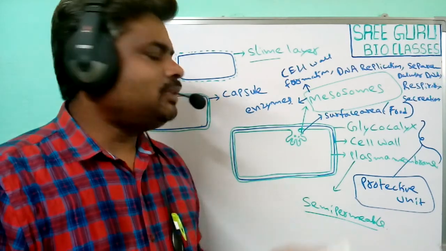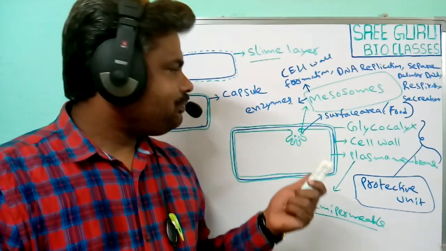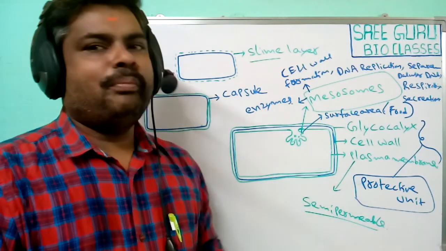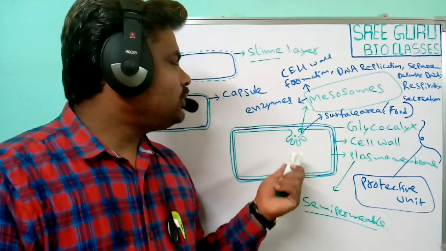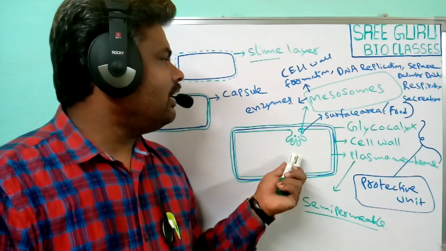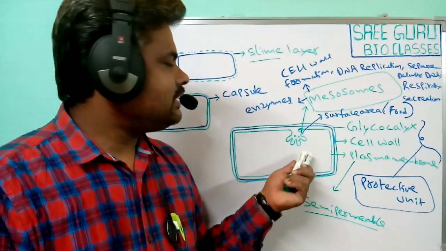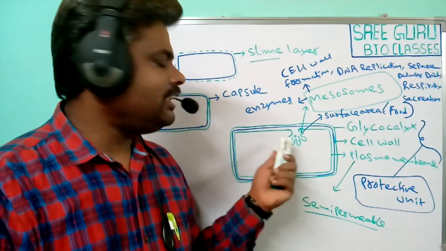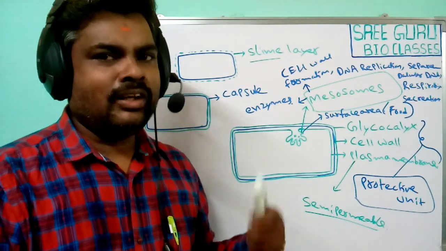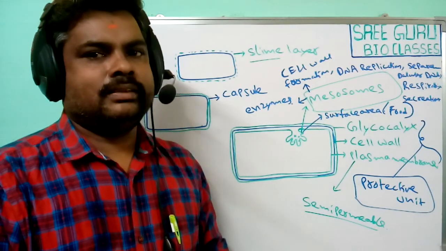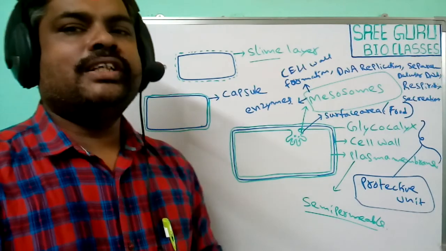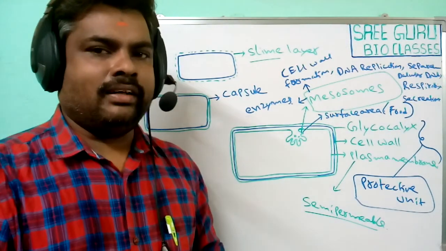Because the endoplasmic reticulum, Golgi apparatus and some other membrane bound organelles are not present, so it substitutes for the membrane bound organelles in bacteria. Mesosomes are the substitution for the membrane bound organelles present in eukaryotic cells. Okay, so mesosomes play a major role in bacteria.